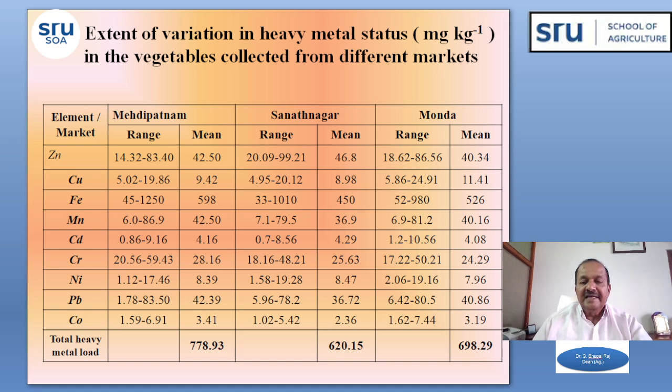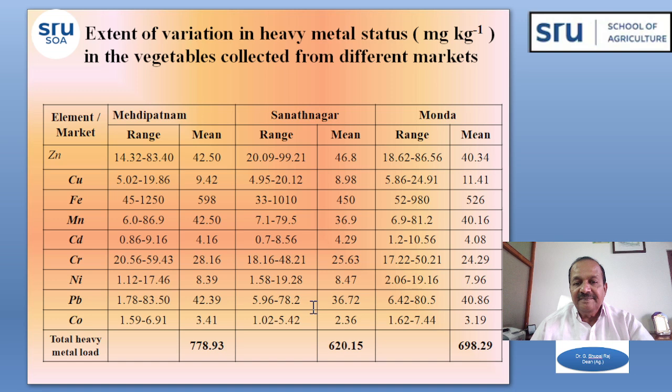Again, what we have done in and around the city: the farmers are supplying vegetables to the different Raitu Bazaars, that is market committees, market bazaars. Mainly in the city, there are the main Raitu Bazaars, Mehdipatnam, Sanat Nagar and Monda. So we collected different vegetable samples in different markets and analyzed them for heavy metal contents. We compared market to market because the suppliers also vary from market to market. They will supply to the nearest market.